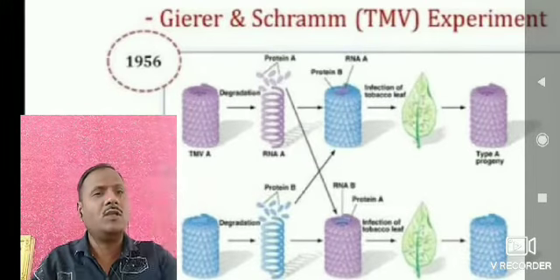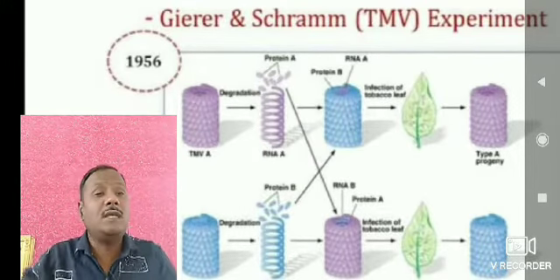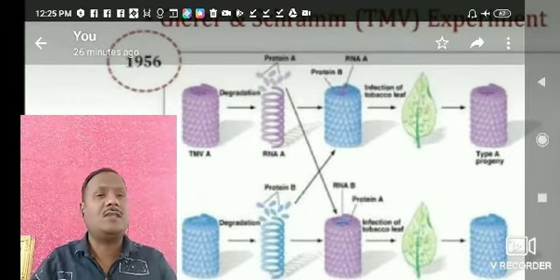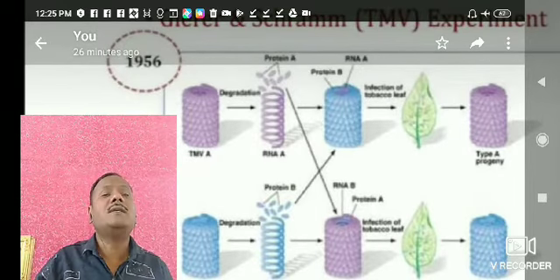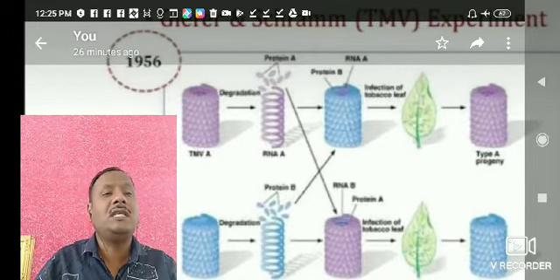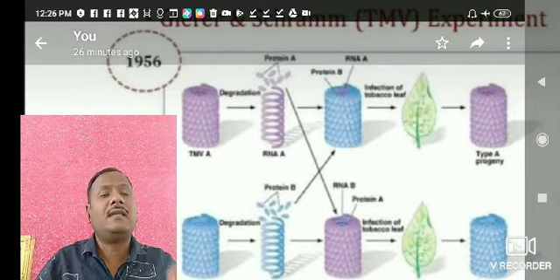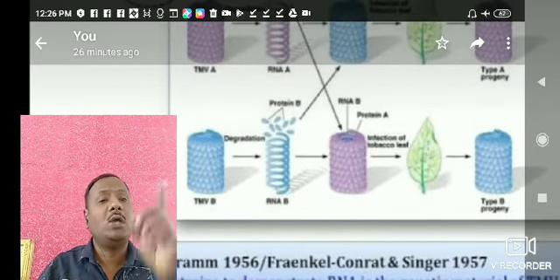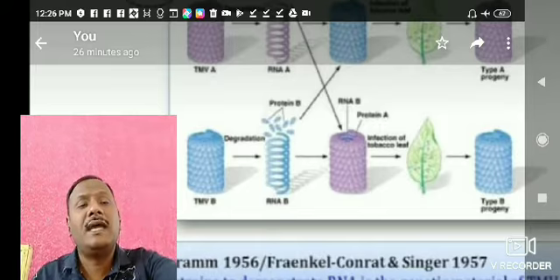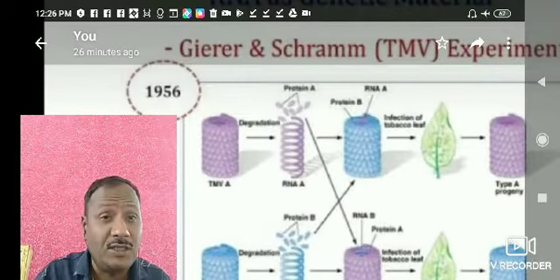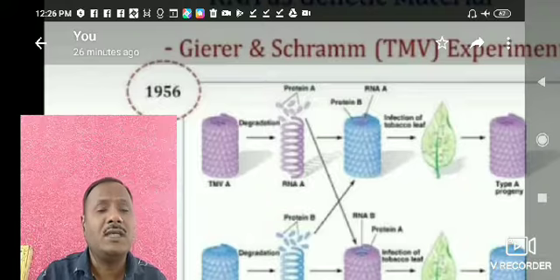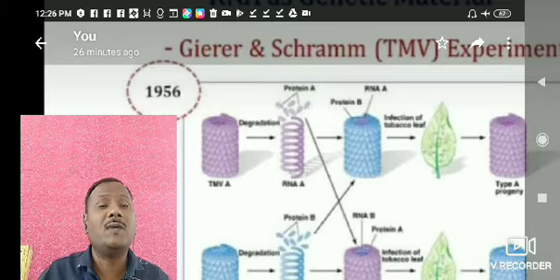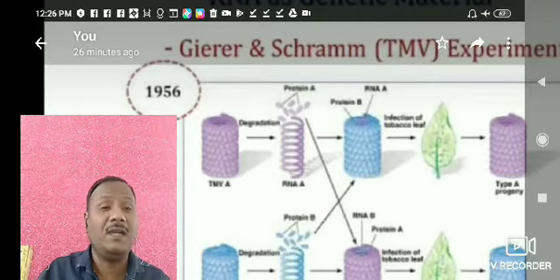It means whatever spots were observed on the leaves, such spots were separated and researched at the laboratory level, and he observed that the type A progeny looks like TMV type A, and the type B progeny looks like TMV type B. It means that whenever we changed the proteins, there was no change in the progeny or in the viruses, because RNA is the genetic material.